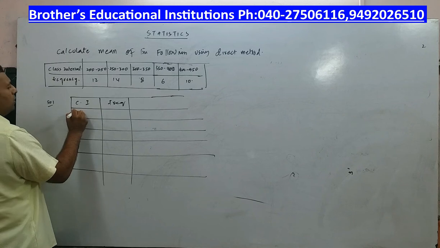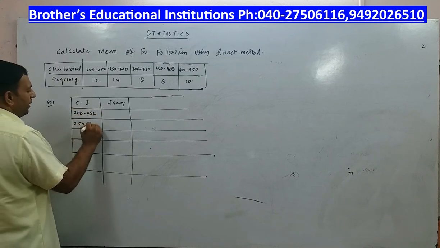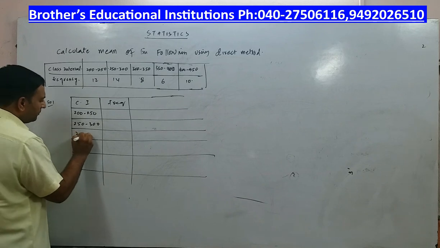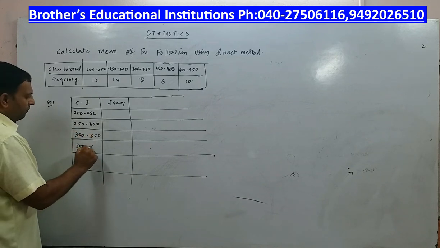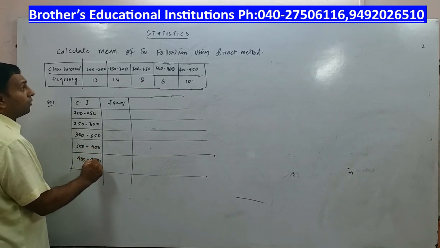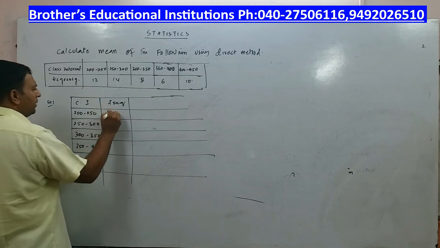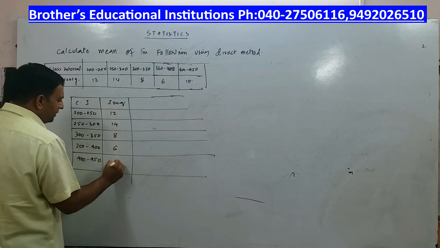Class interval is what? 200 to 250, 250 to 300, 300 to 350, 350 to 400, 400 to 450. Frequency 12, 14, 8, 6, 10.